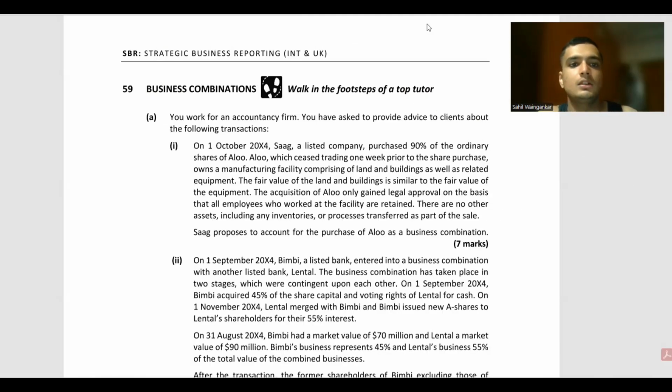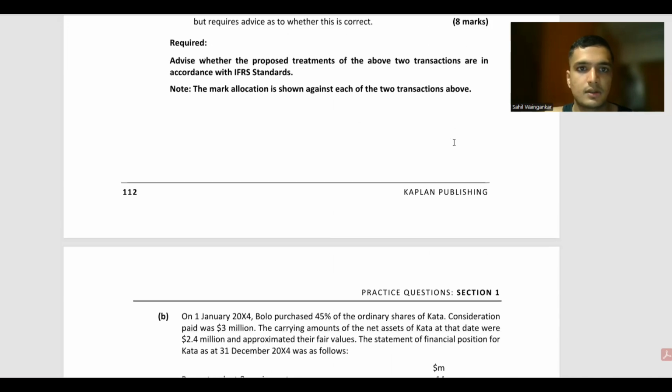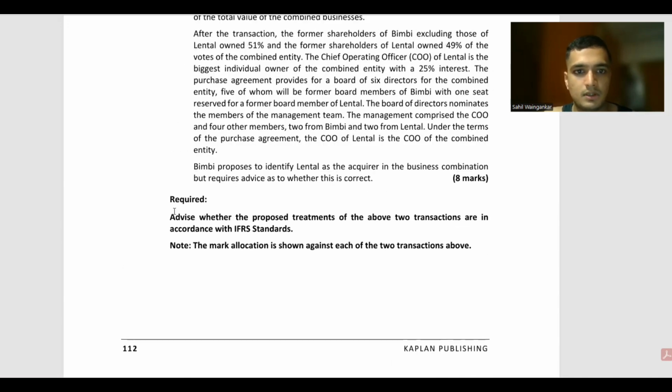Number 39, business combinations. You work for an accountancy firm. You have been asked to provide advice to clients about the following transactions. Advise whether the proposed treatments of the above two transactions are in accordance with IFRS standards.